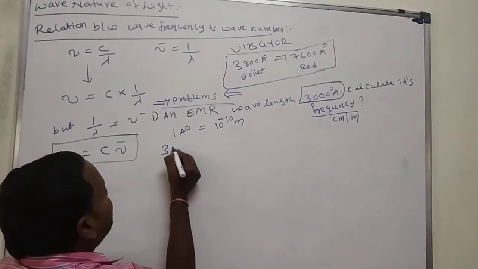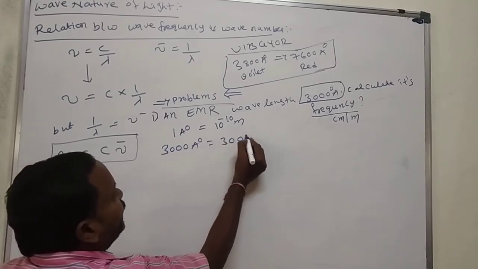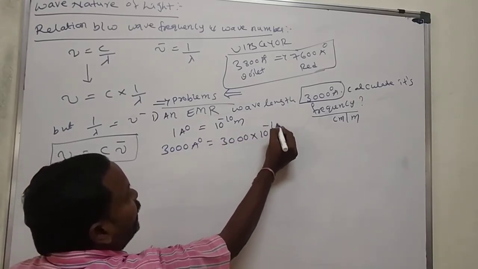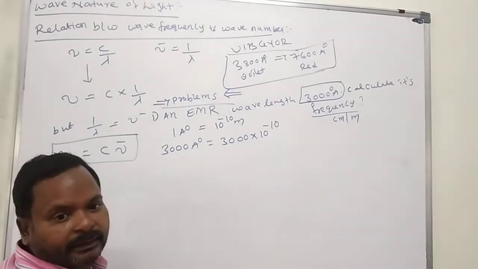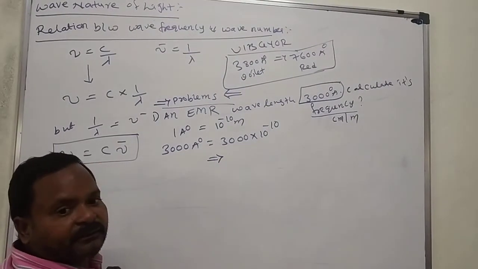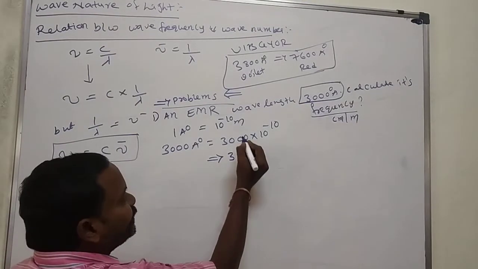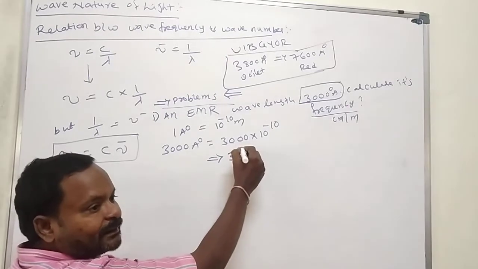Okay, 3000 angstroms is equal to 3000 into 10 to the power of minus 10. Write the scientific notation form of 3000: 3 into 10 to the power of 3, since there are 3 zeros.